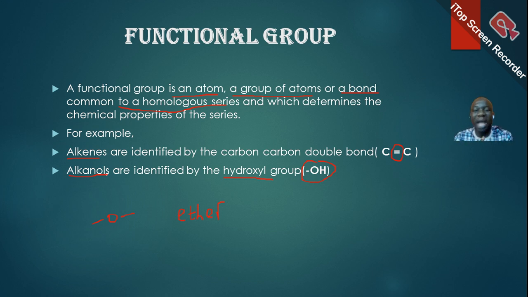An atom, a group of atoms, or a bond that we use to identify the homologous series or the family an organic compound belongs to is what you call the functional group. The functional group determines the kind of reactions the substance will undergo. So organic compounds are identified by the functional group.